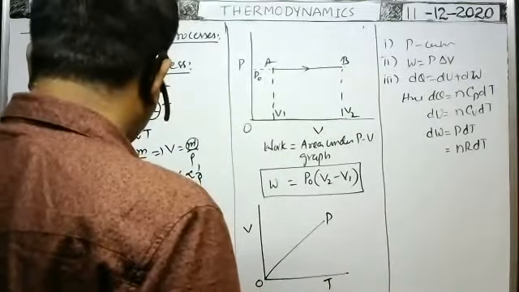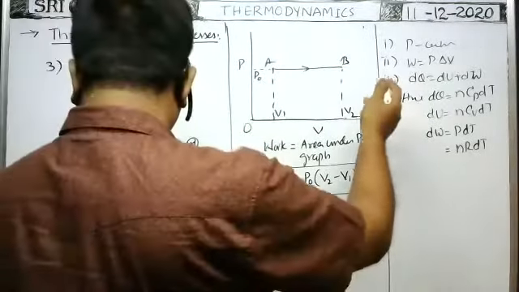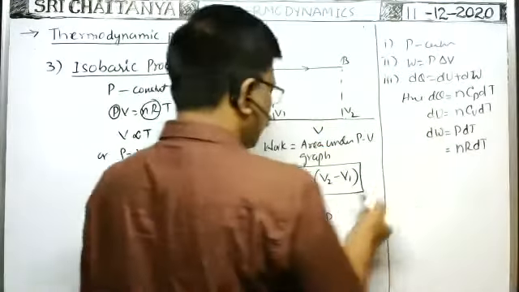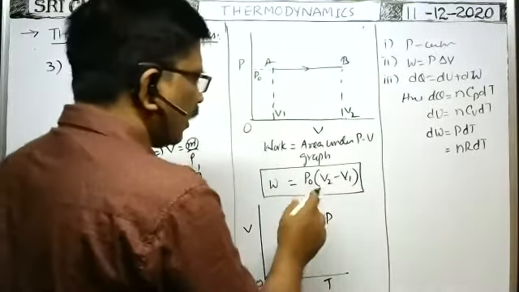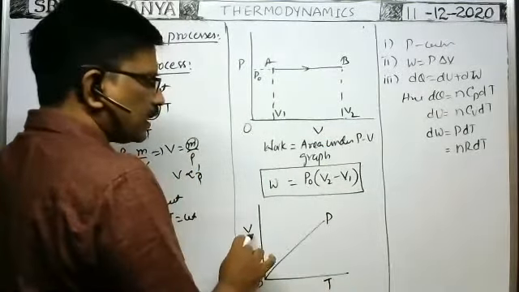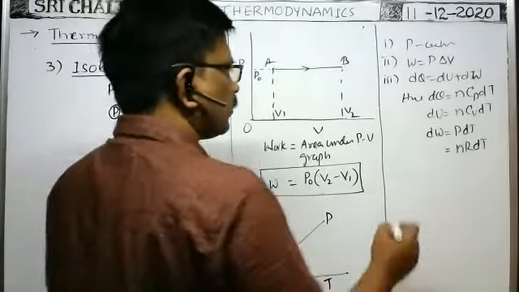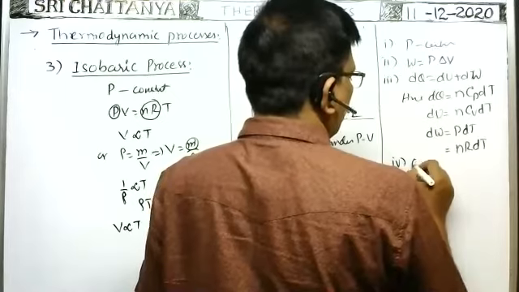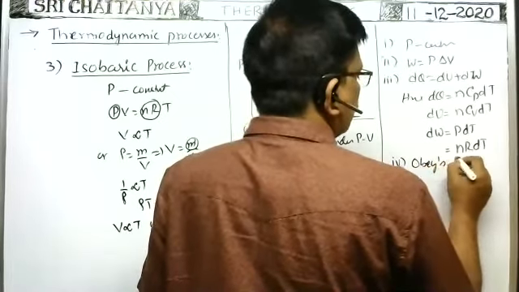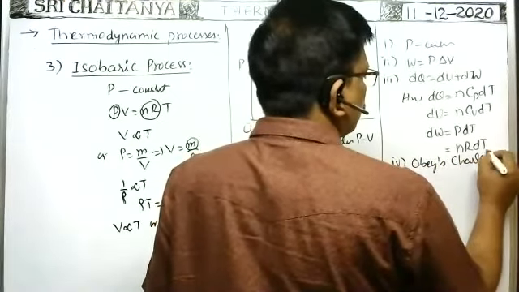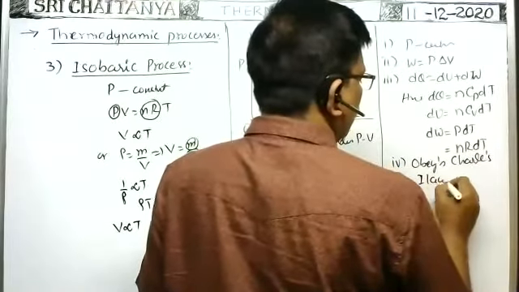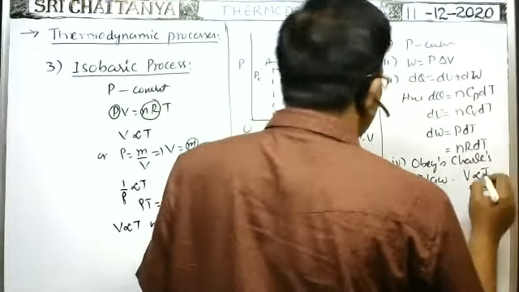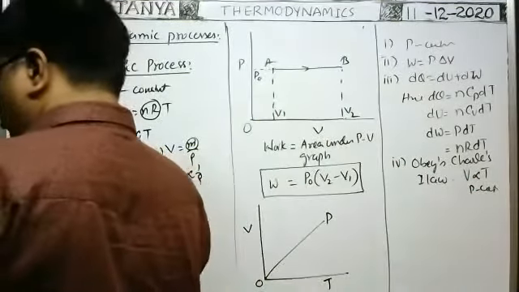First law I have written. So these are the formulas. Here the gas obeys Charles' first law, because at constant pressure, the volume of the given mass of gas is directly proportional to temperature. That's why in this process the gas obeys Charles' first law. Charles' first law means V is proportional to T, pressure is constant. So this is regarding isobaric process.